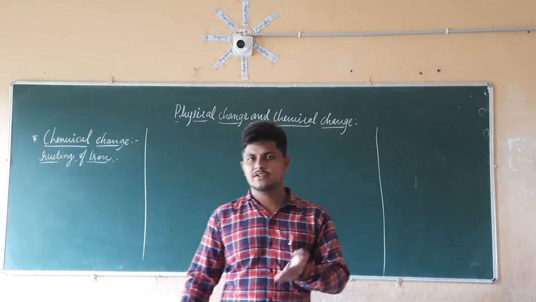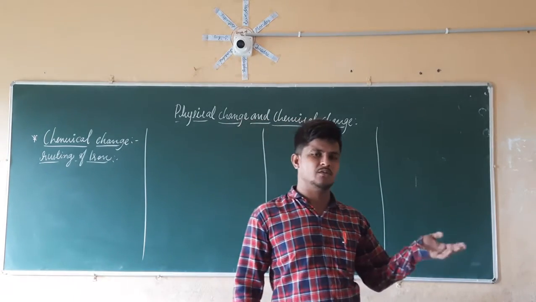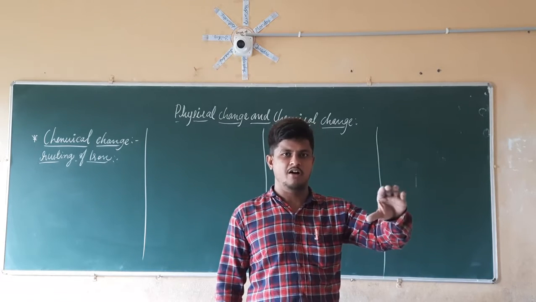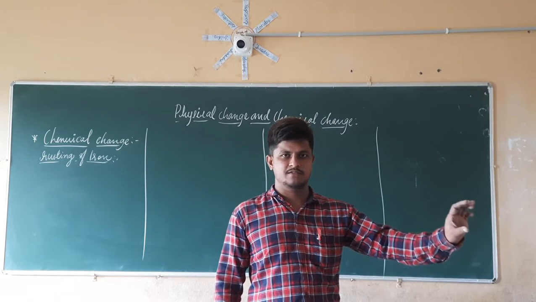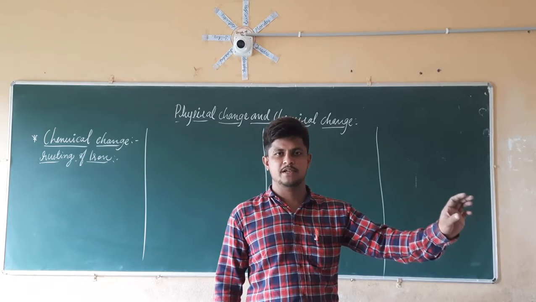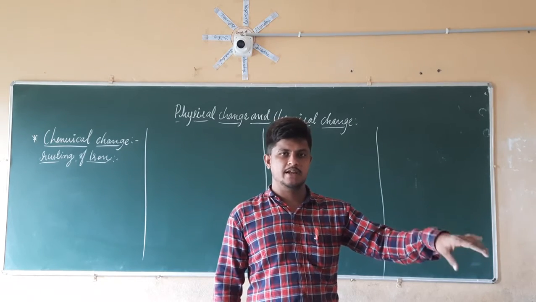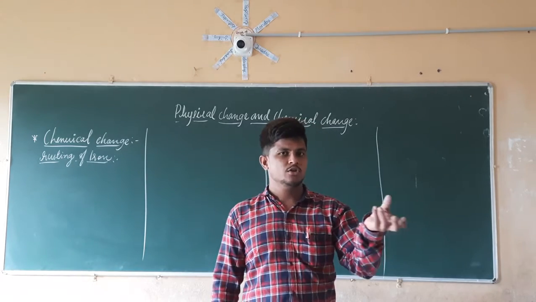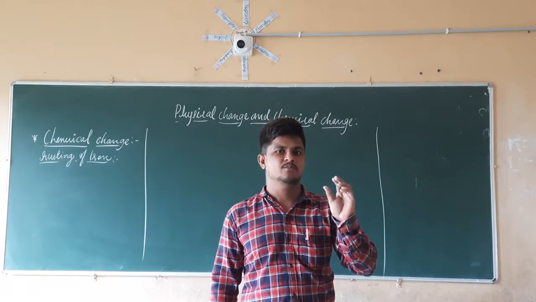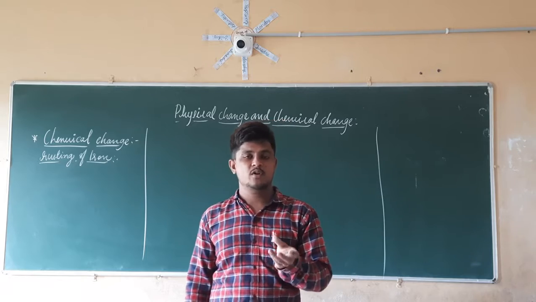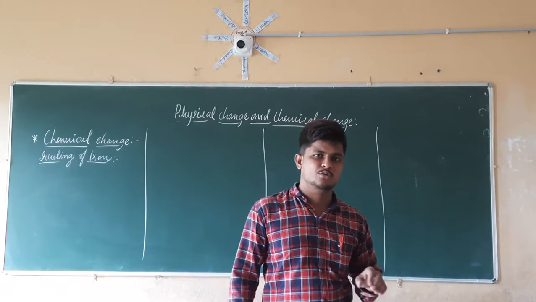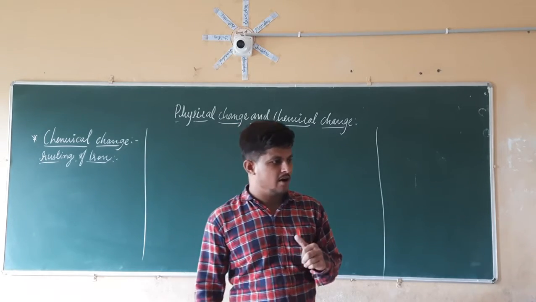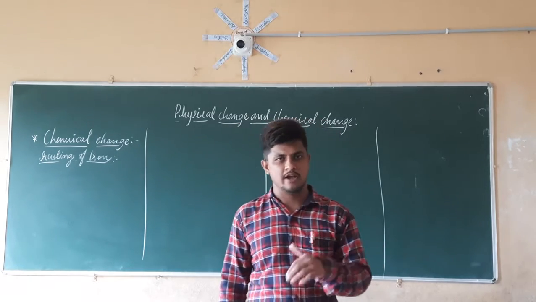In the same manner, if you see your school benches, some of the school benches are older ones. Those older school benches have a coating of red brownish color, because they are metallic benches made from iron. When you see the surface of those iron benches, they have a reddish brown color. That reddish brown color is the rust. So rusting of iron is again a chemical change. So how is it occurring here?